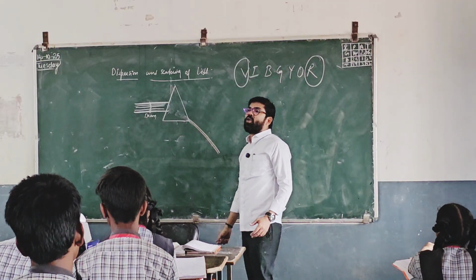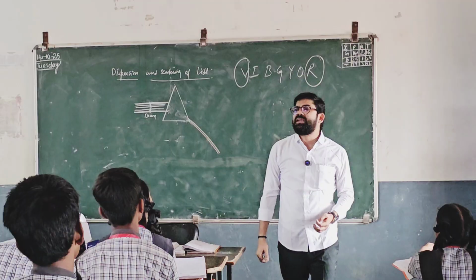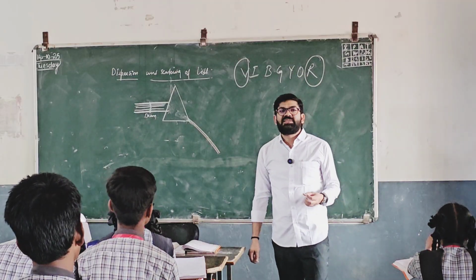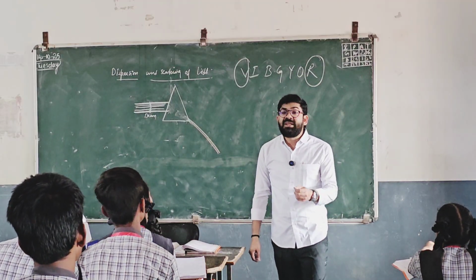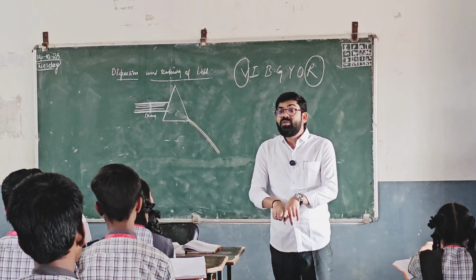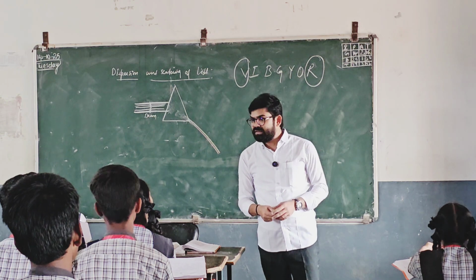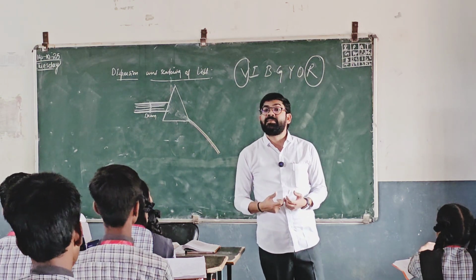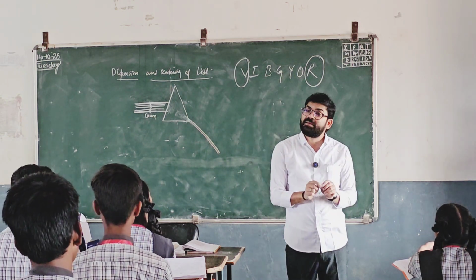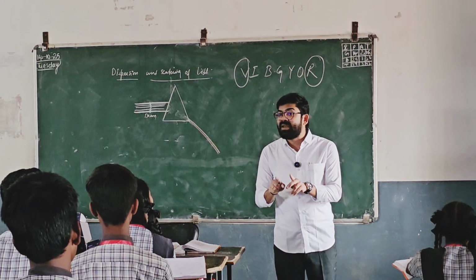Generally, if anyone asks in general terms, what is dispersion of light? Dispersion of light is nothing but splitting of white light into 7 colors. Is it just happening like that? No. When is this splitting occurring? When it is passed through a transparent medium like a prism.